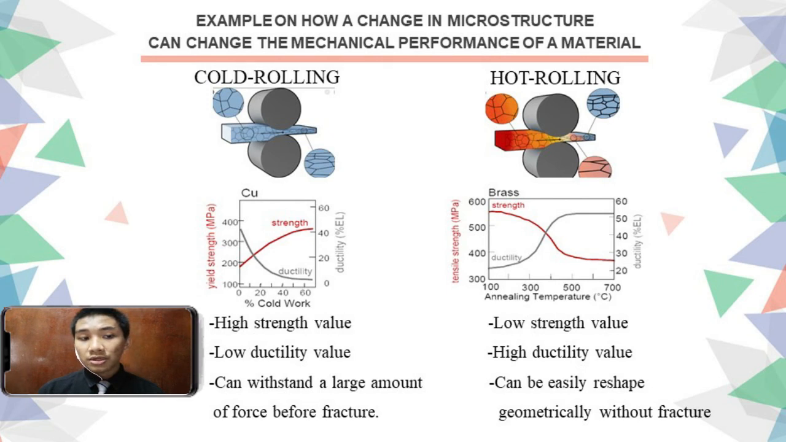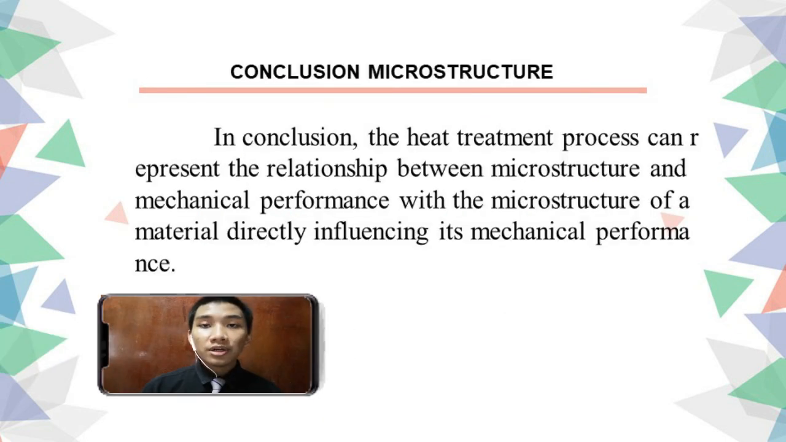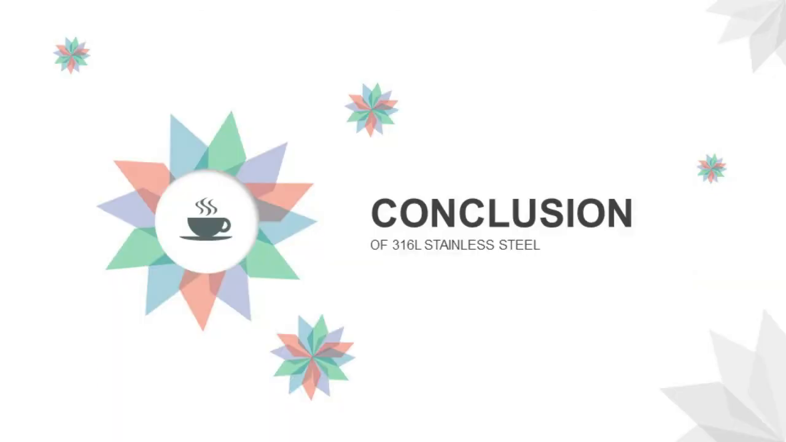With the cold rolling process causing the material to have a high strength with low ductility value, making it able to receive a high amount of force before breaking. And the hot rolling process having a low strength but high ductility value, making it able to be reshaped geometrically. In conclusion, both of these examples show the relationship between the microstructure and mechanical performance, with the microstructure of a material directly influencing its mechanical performance.